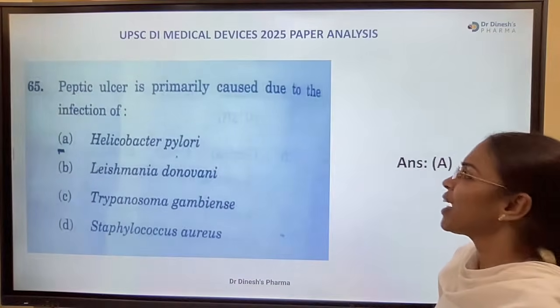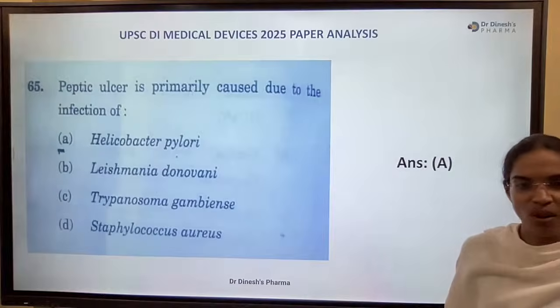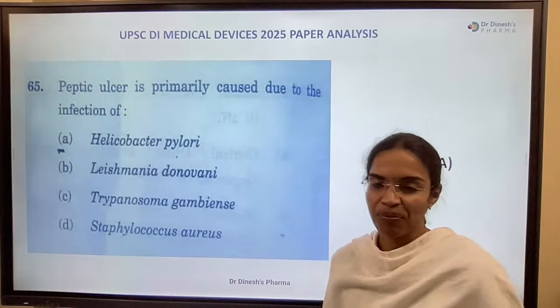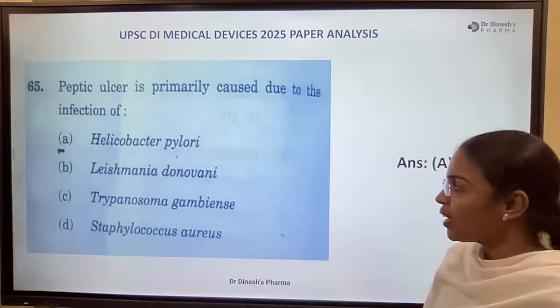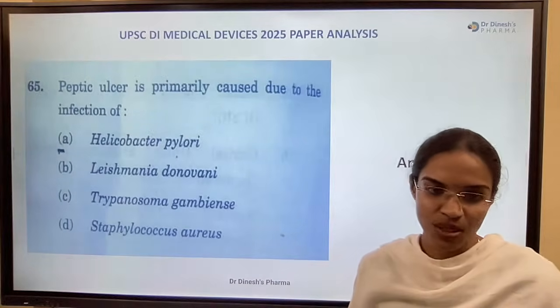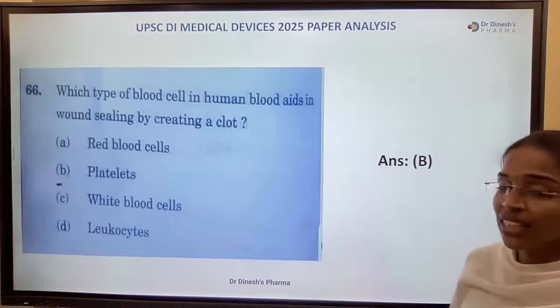Yes. Peptic ulcer is primarily caused due to the infection of. Very simple questions from general science, in fact. Okay. Helicobacter pylori, Leishmania donovani, Trypanosoma gambiense, and Staphylococcus aureus. What's the right answer? Yes, Helicobacter pylori, the right answer.